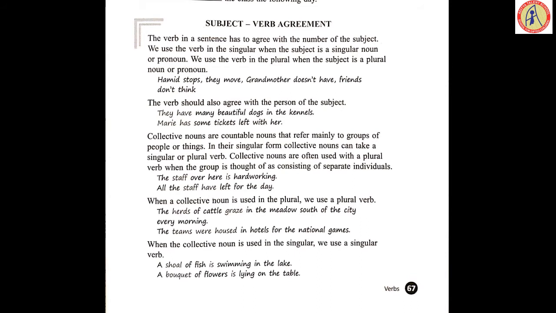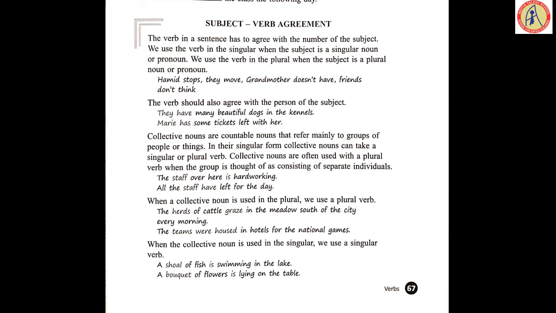We use the verb in the singular when the subject is a singular noun or pronoun. We use the verb in the plural when the subject is a plural noun or pronoun. This is known to everyone. So first, the verb in the sentence has to agree with what? The number of its subject. What is called number of the subject?